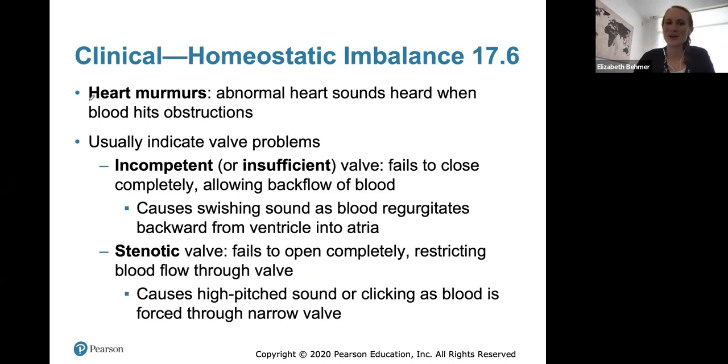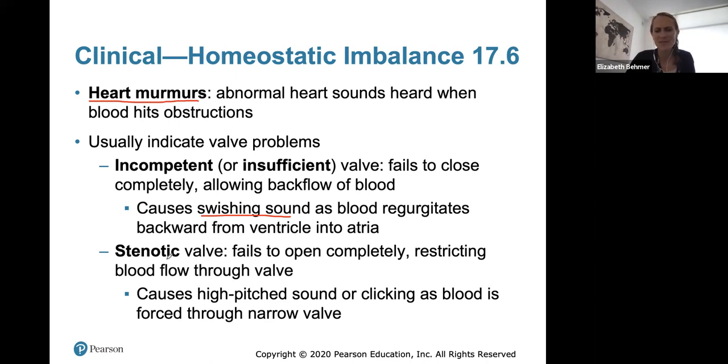A heart murmur is any abnormal heart sound heard when the blood hits an obstruction. It usually indicates a valve problem, like an incompetent or insufficient valve that is failing to close, allowing backflow of blood into a chamber where it shouldn't be. It causes a swishing sound. So normally the heart murmur sounds like a swoosh in a stethoscope, and that's because the blood is regurgitating and swishing backwards from a ventricle into an atria past a valve.